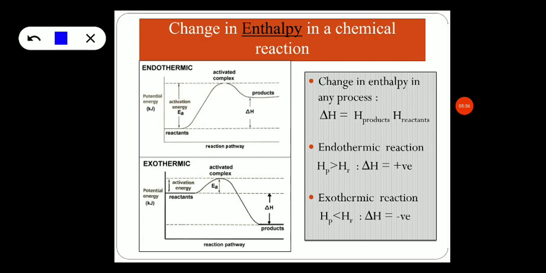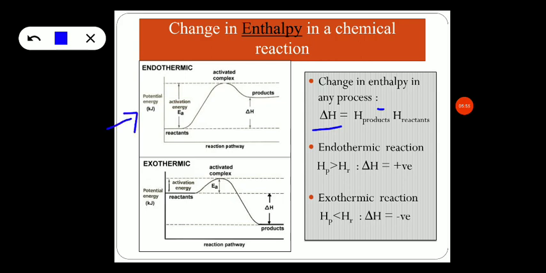For any chemical reaction, the change in enthalpy can be found out. That is, delta H, the change in enthalpy, can be determined by subtracting the enthalpy of reactants from the products. So we have two types of reaction, endothermic reaction and exothermic reaction.